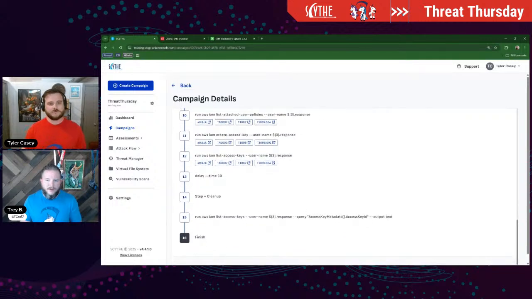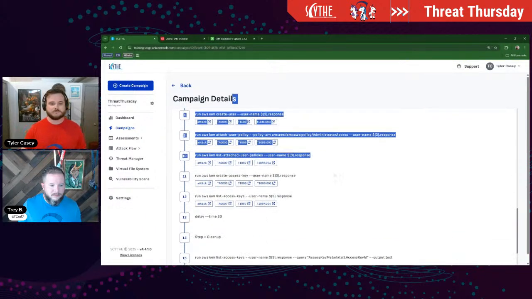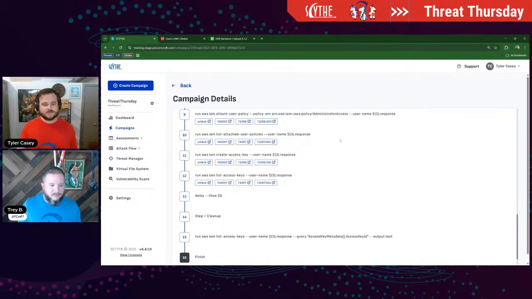Then we'll scroll down and list them to make sure that it worked. If the user you're authenticated as doesn't have permissions to attach that policy to this new account, then obviously it won't work, right? So we want to list out what policies that new user we've created has. Then we're going to create an access key.